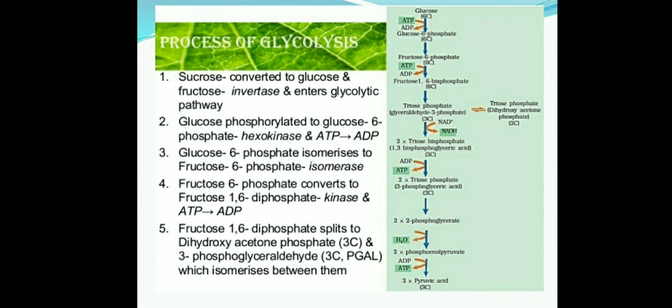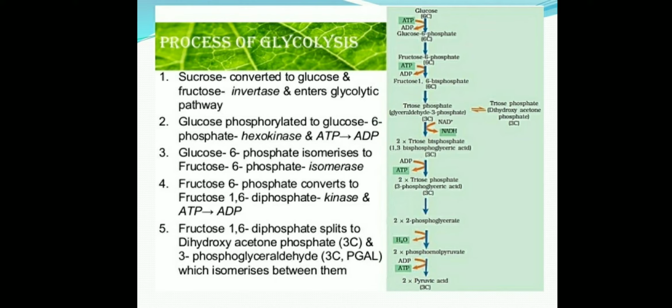Now the third step: fructose 6-phosphate converts into fructose 1,6-diphosphate. Here phosphorylation occurs again, and one ATP molecule is utilized.